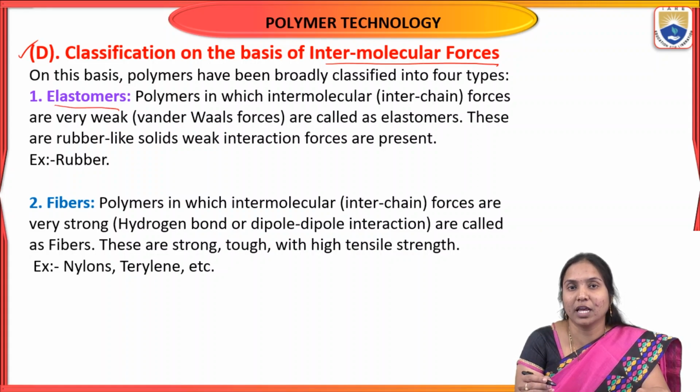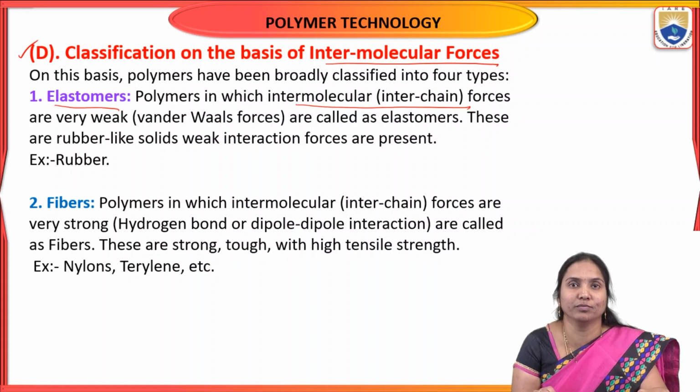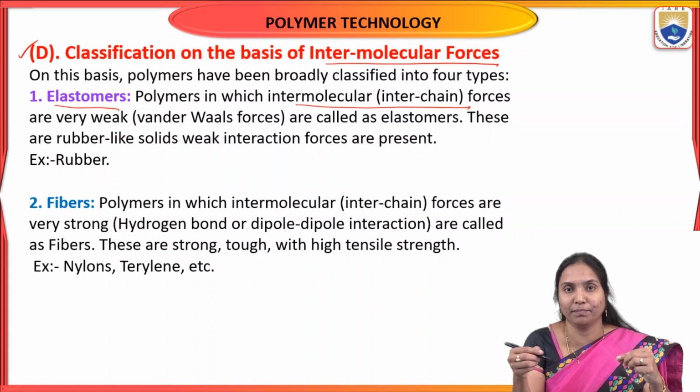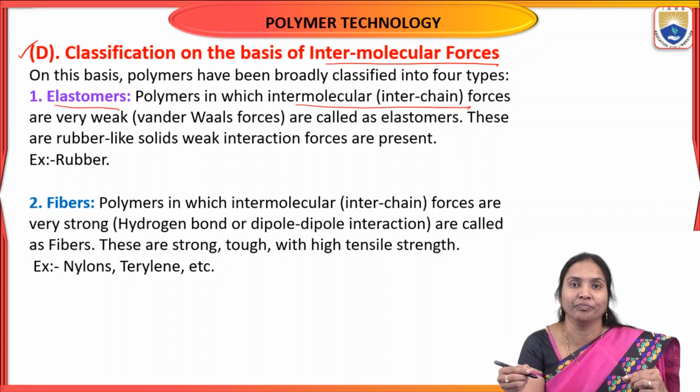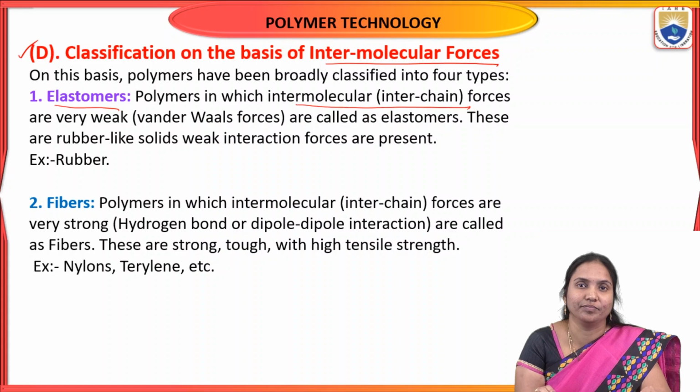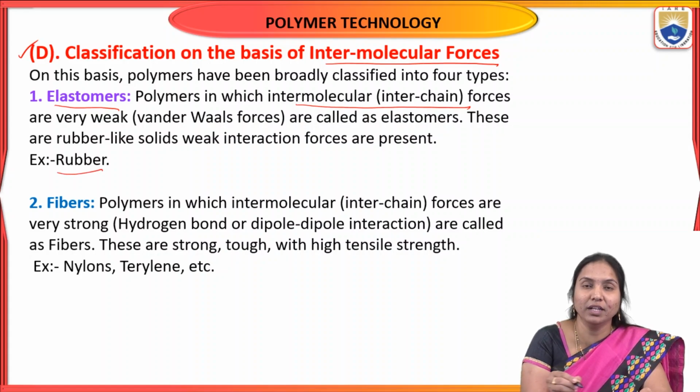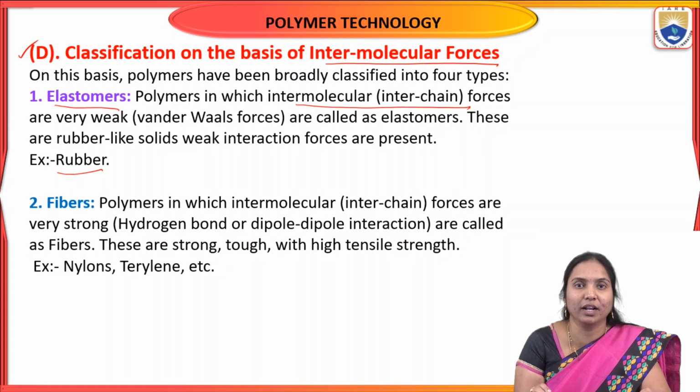So here, elastomers, the first one. In this type of polymers, intermolecular forces are very weak. That means van der Waals forces. This type of polymers are called elastomers. Generally, we say elastomers means capable of being stretched at least 150% of their original length without breaking, and retaining the same original shape when we release the stress. This is called elastomer. But here, based on intermolecular forces, elastomers means these forces are weak. The best example is rubber, or butyl rubber.